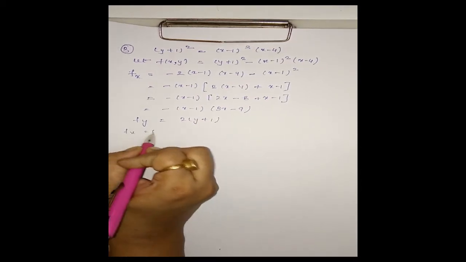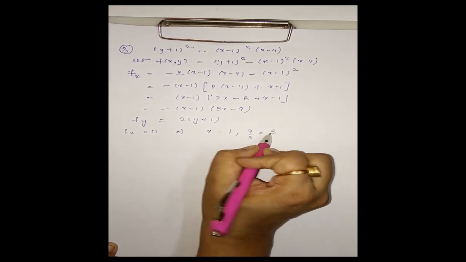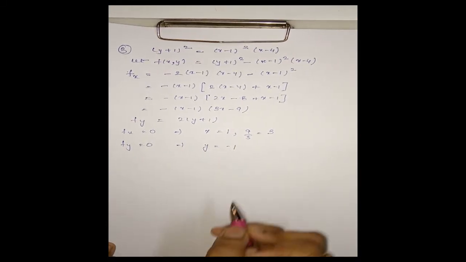Now fx = 0 will give us x = 1 and 9 by 3, that is 3. And fy = 0 will give us y = −1.